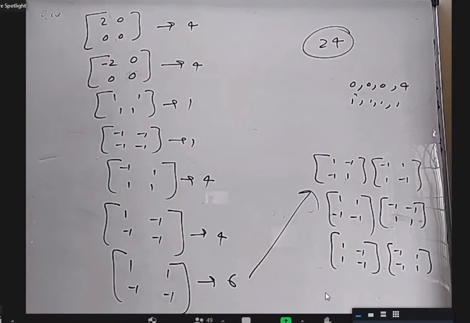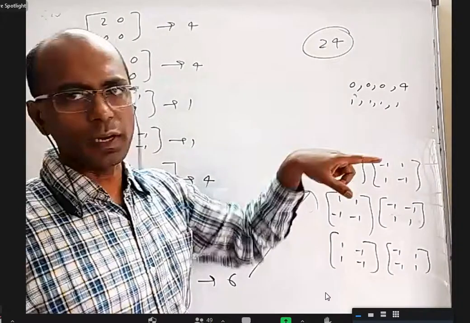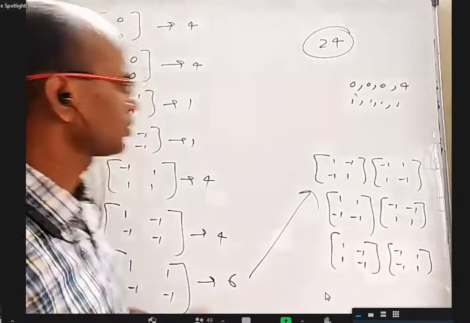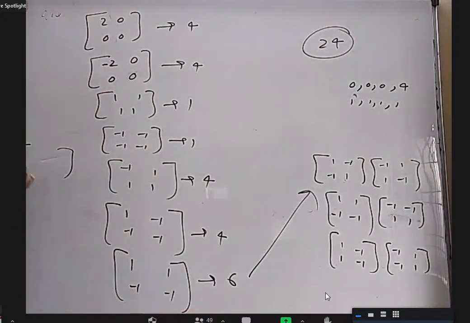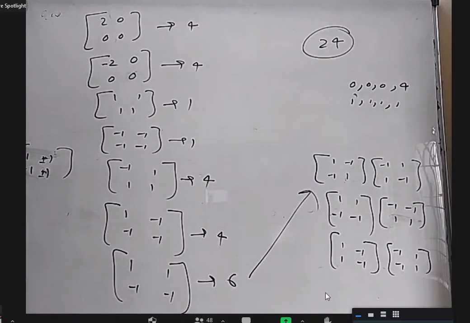Okay, now coming to this 1, 1, 1, 1, this is the square of a number. That number can be 1 or minus 1. So we can have 2 square 0, that is 2, 0, 0, 0 or minus 2, 0, 0, 0, that is covered. When you talk about 4 ones, they are squares of the elements. But otherwise, this can be plus or minus 1, this can be plus or minus 1, and so on for each. So I have 2 choices for filling here, 2 choices here, 2 choices here, 2 choices here.